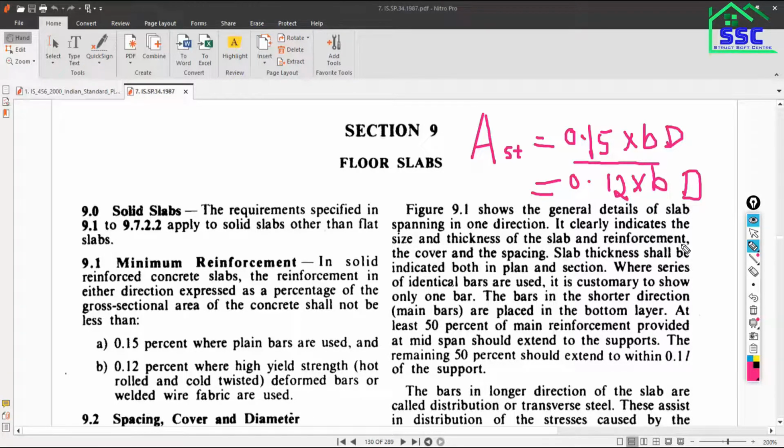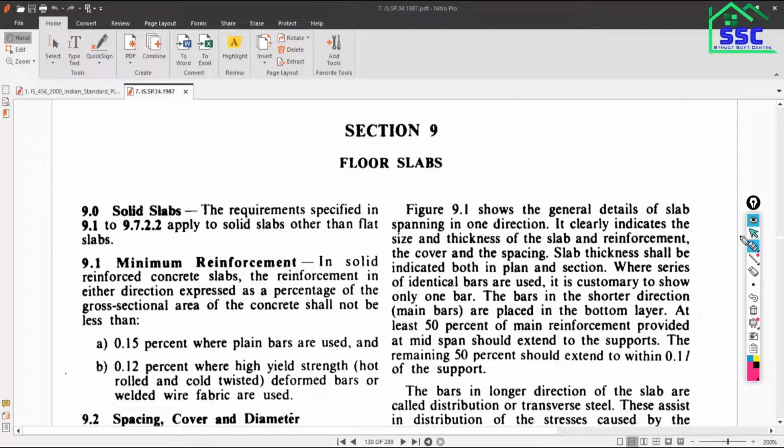So this is actually the minimum reinforcement, and the maximum reinforcement is similar to that of your beam. Maximum 4% you are allowed to provide for the beam, and the same recommendation applies to the slab also. So this is the minimum and maximum percentage recommendation for the slab.